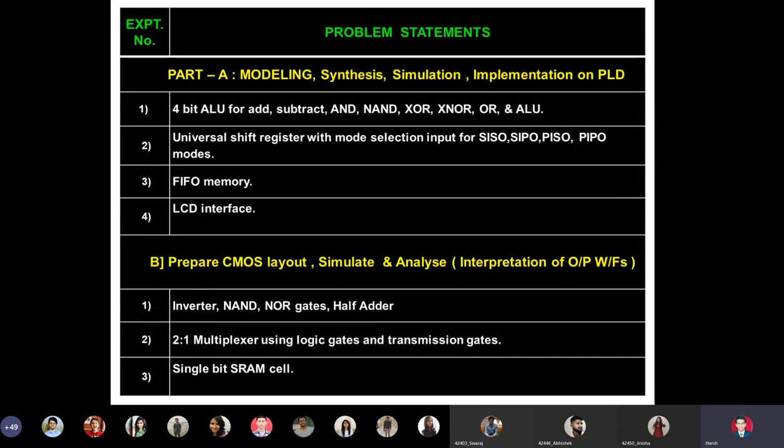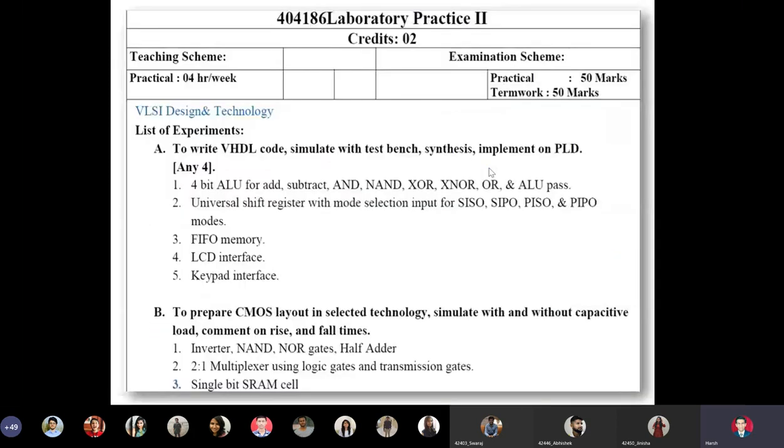And out of these four steps, modeling, synthesis and simulation are done on a CAD tool, and using that CAD tool, a particular file, which is called a bit file or a programming file or a programming stream, is downloaded on the hardware, which happens to be an FPGA. So if you compare with the university list, we have removed the fifth one.